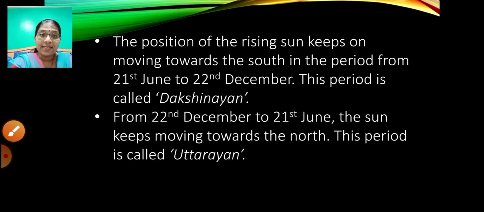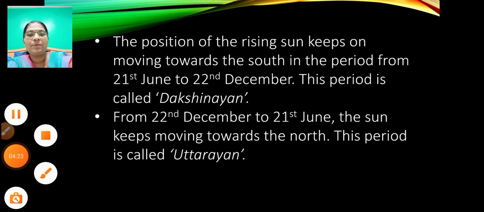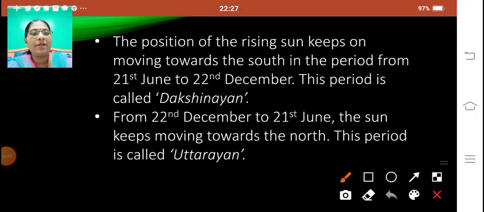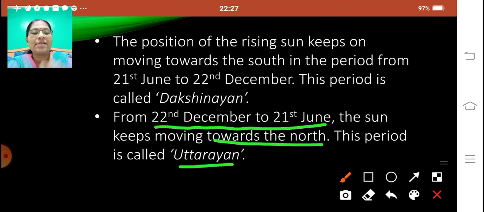From 22nd December to 21st June, the sun keeps moving towards the north. This period is called Uttarayan. Dakshinayan means south.